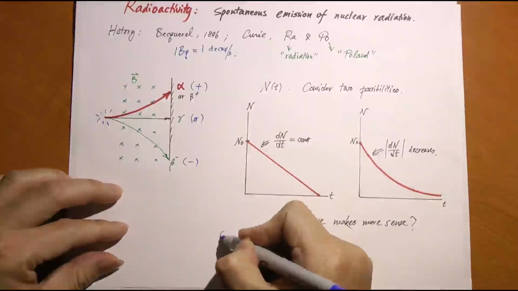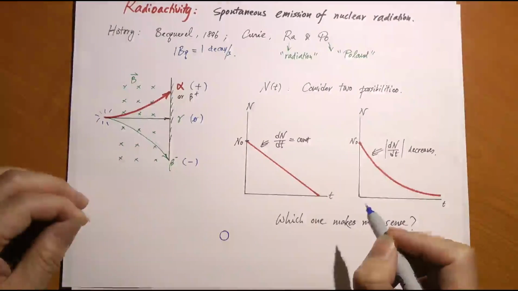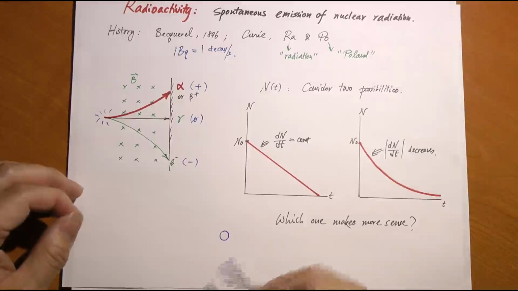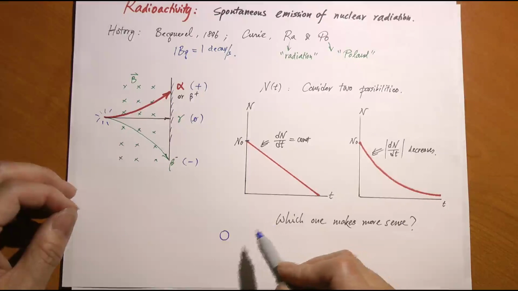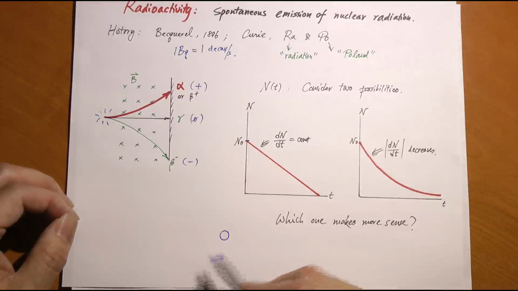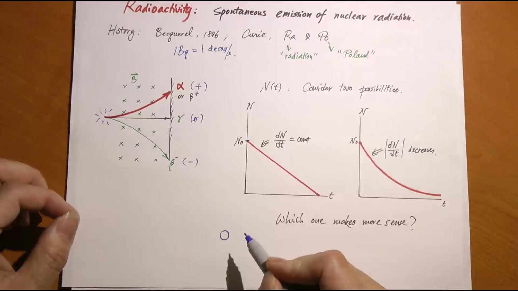If you look at a certain nucleus, it's radioactive. You just never know when it decides to decay. Some take a long time, some take a short time. There is some sort of average. If you look at a whole bunch of them, you can say on average how long it takes for them to decay and so forth. But if you focus on each one of them, you just never know when it's going to decay.